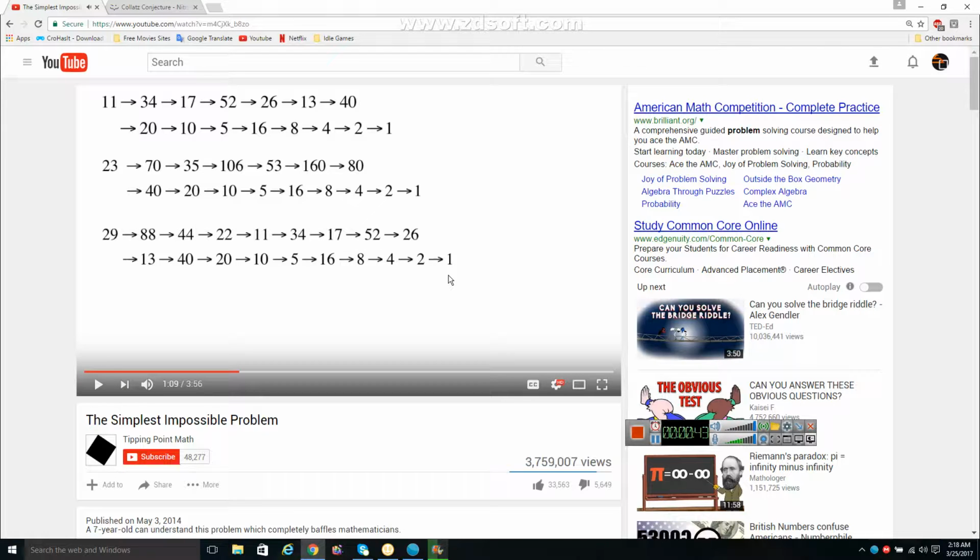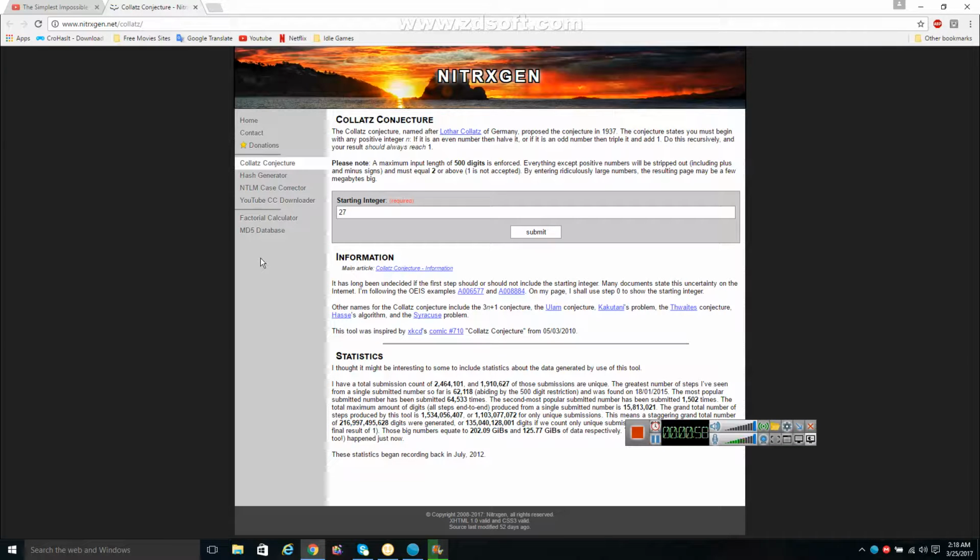Okay, so that's what we're going to be doing, guys. We are going to try to enter a number to see if we can break this idea of it always going to 1. Okay? Now, you have a limit. You can only have 500 digits. So, I'm going to just enter random numbers, and it must equal 2 or above. So, you can't just do 1.